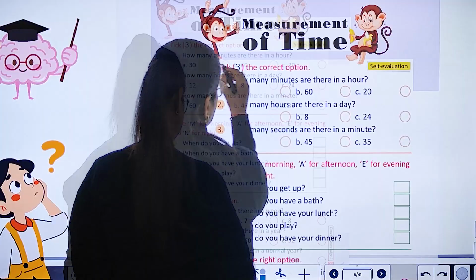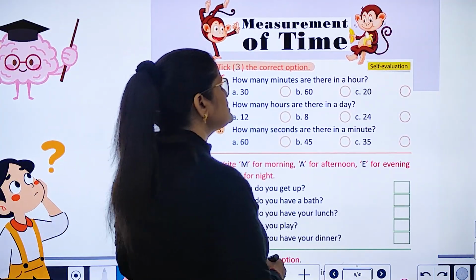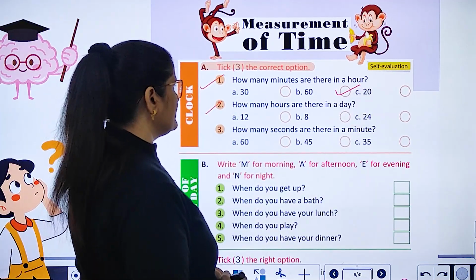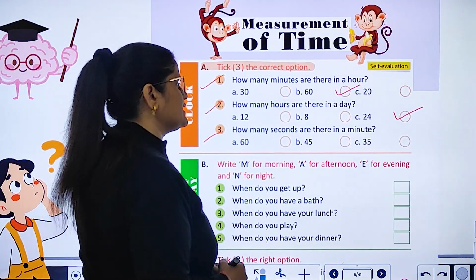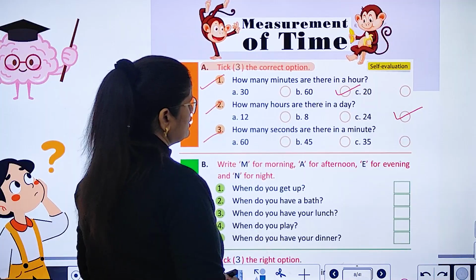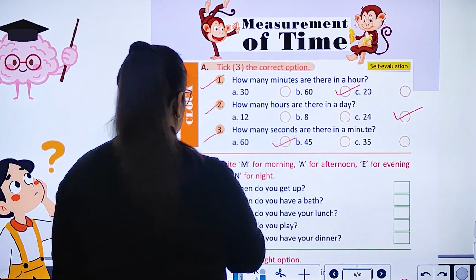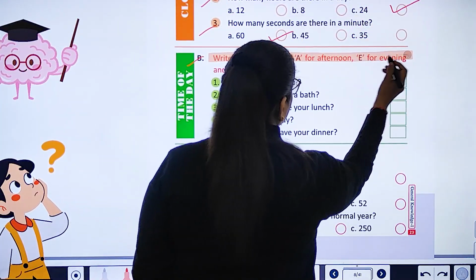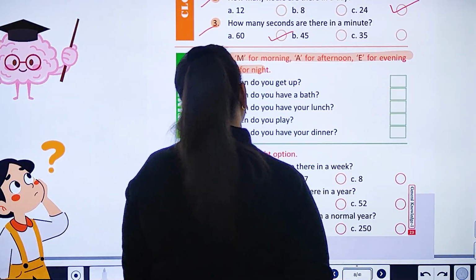Measurement of time. Write the correct option. 1. How many minutes are there in an hour? 60 minutes. How many hours are there in a day? 24 hours. How many seconds are there in a minute? 60 seconds.